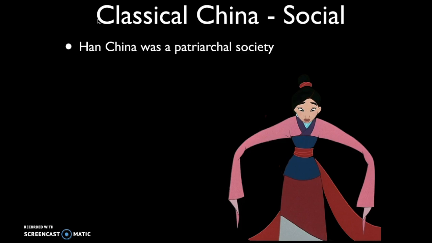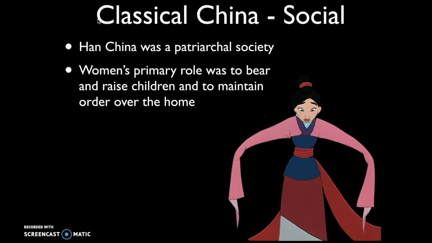So Disney actually did a pretty good job of capturing the idea that Han China was a patriarchal society. Women's primary role was to bear and raise children and to maintain order over the home. The reason why China was such a patriarchal society was in part due to the ideology of Confucianism. So if you recall, one of the relationships that Confucius stressed was between the husband and the wife.